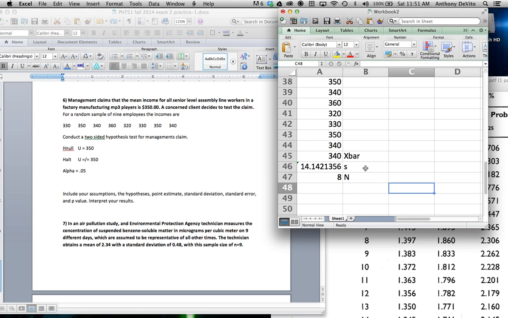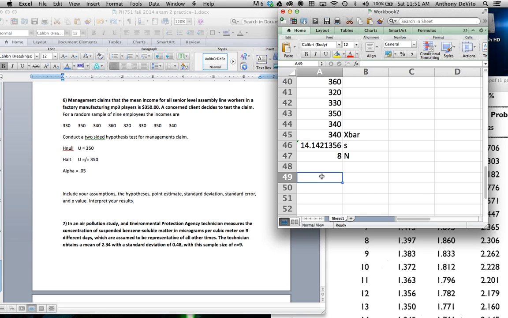Now I have to calculate the difference between mu that he claims and the closest estimate we have of the real population, which is x bar. Well, he claimed 350, and we found x bar to be equal to 340.